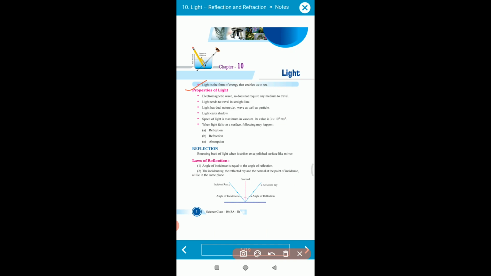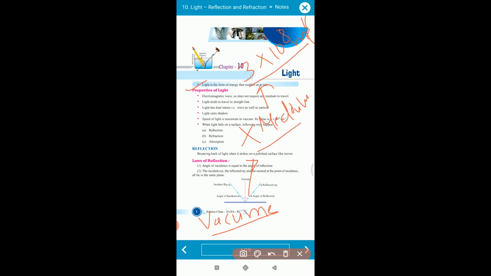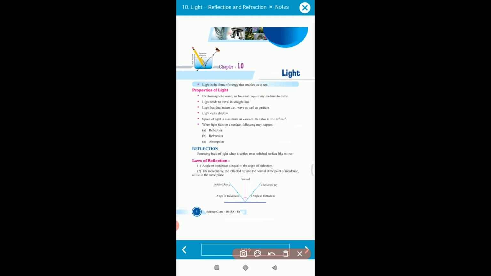Now, there are various properties of light. As you know, in a vacuum there is no medium. In a vacuum, the light ray will travel at the speed of 3 into 10 raised to 8 meters per second. Fine, so the first property has been done. Now, light rays are those rays which are able to travel in a vacuum also.